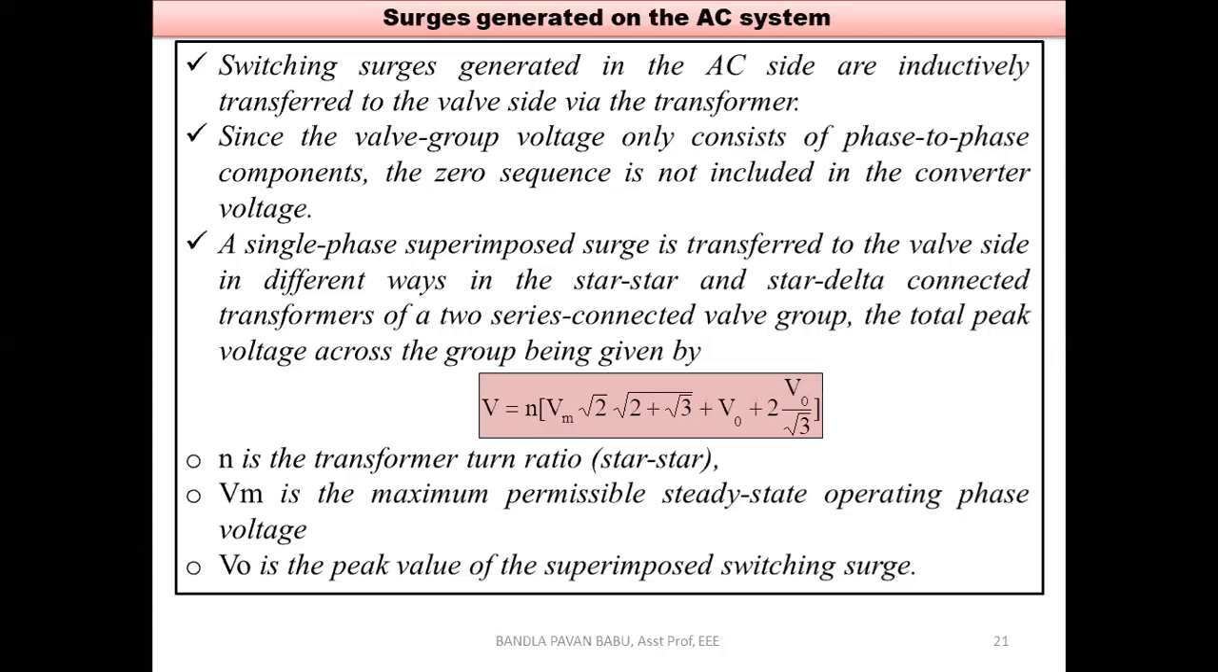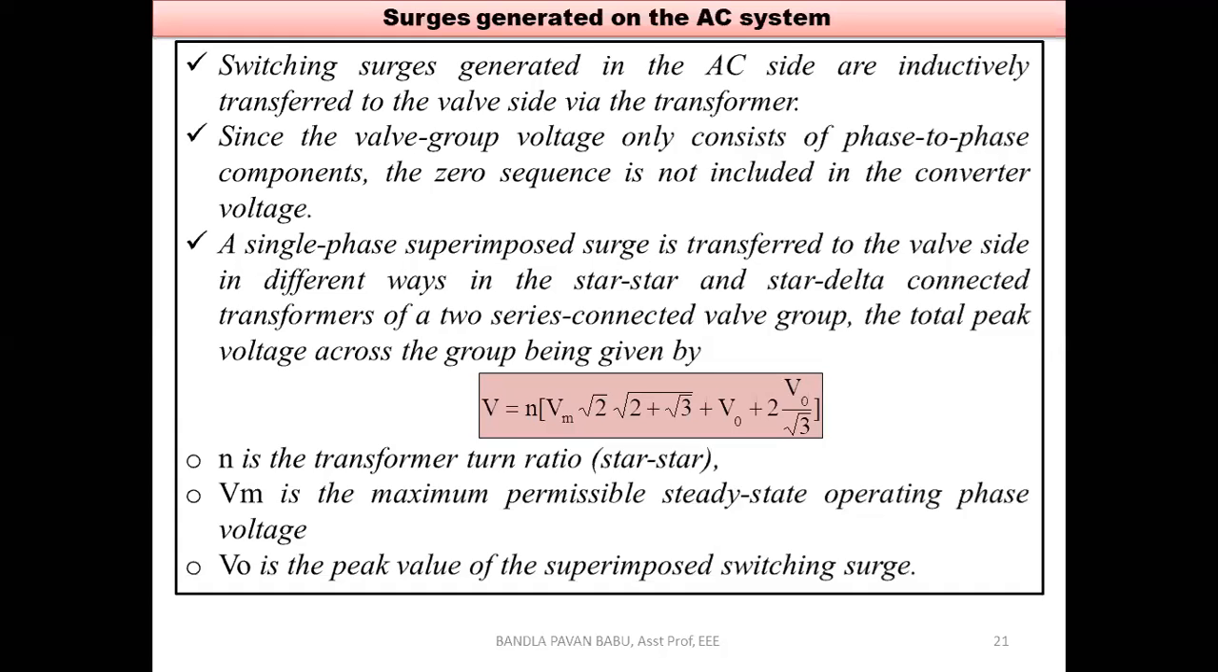Switching surges generated in the AC side are inductively transferred to the valve side via the transformer. We know that the converter transformers are connected before the converter unit, that is, the rectifier station or inverter station; at both ends we are using the converter transformers. If the switching surges are generated in the AC side, they are going to be transferred to the valve side, meaning the converter unit, with the help of the same transformer which is directly connected to the converter unit. That means with the help of the secondary units which are connected to the converter.